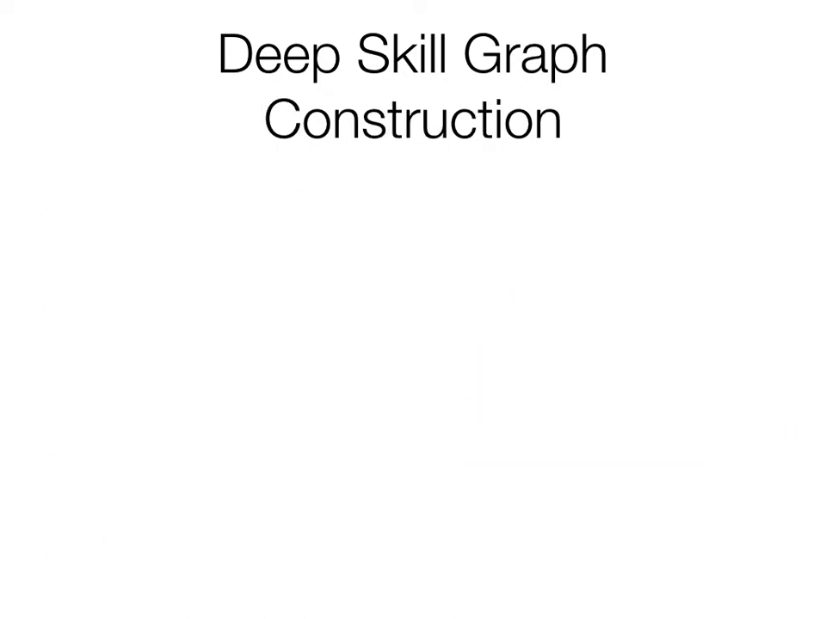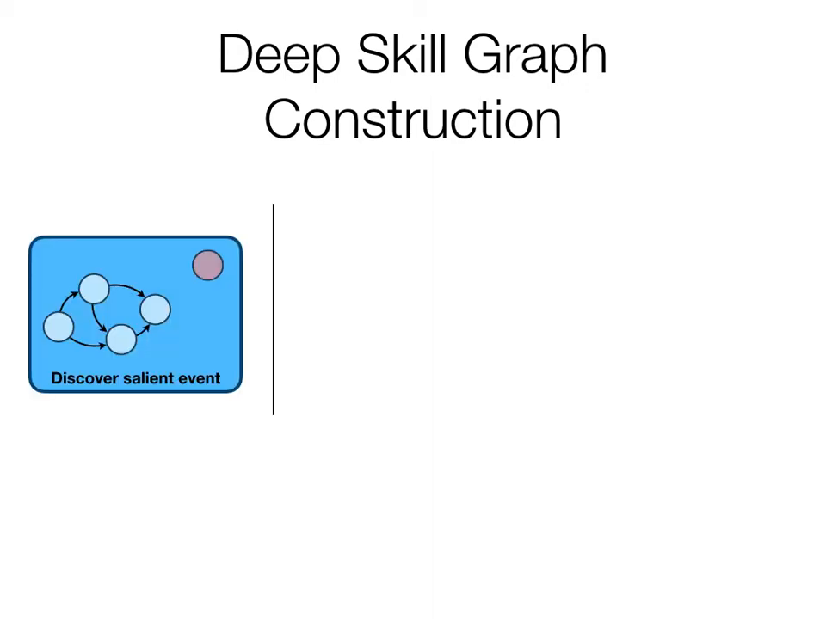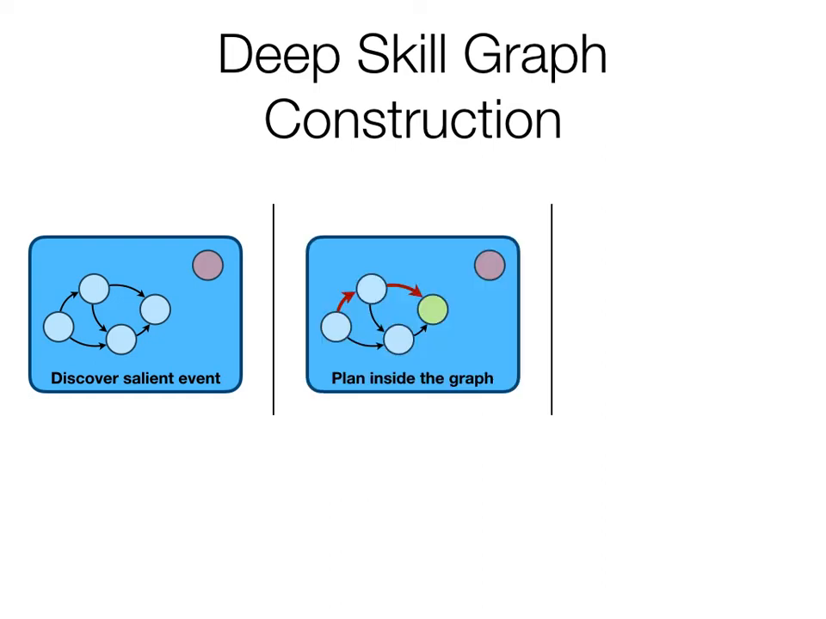Skill graph construction iteratively proceeds in 3 steps. In the first step, the DSG agent discovers a target or salient event it would like to reach. Since the target state here lies outside the graph, the agent does not yet have the necessary skills to reach it using planning. In the second step, the agent identifies the node in the graph closest to the target state identified in step 1. It then constructs a plan, shown here with red arrows, inside the graph to reach this identified node, which is shown in green here.